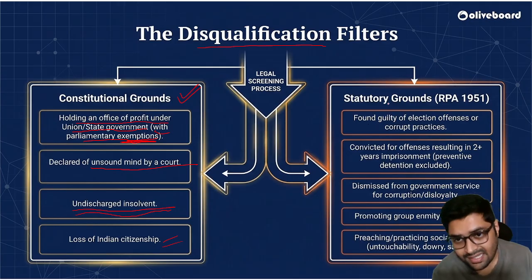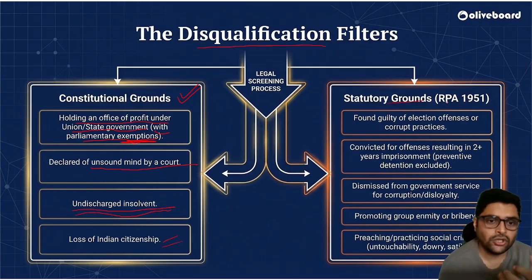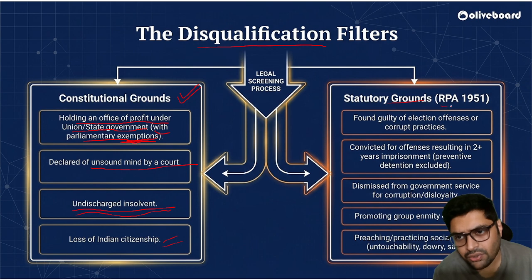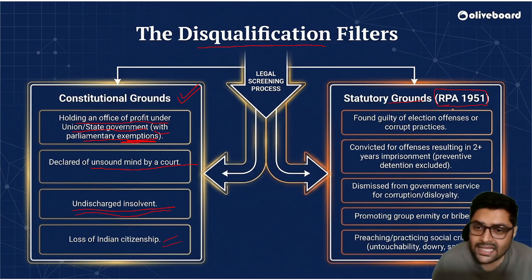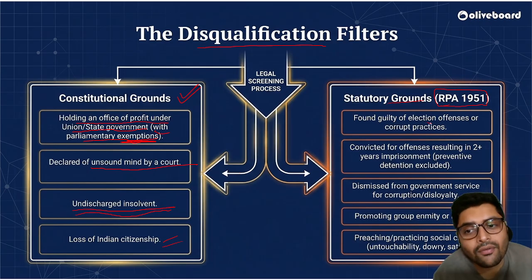Now, what are statutory grounds? What is the statute? The statute is the Representation of People Act 1951. As per that, any member will be disqualified if he or she is found guilty of election offences or corrupt practices. Otherwise, if convicted for offences resulting in 2+ years of imprisonment.